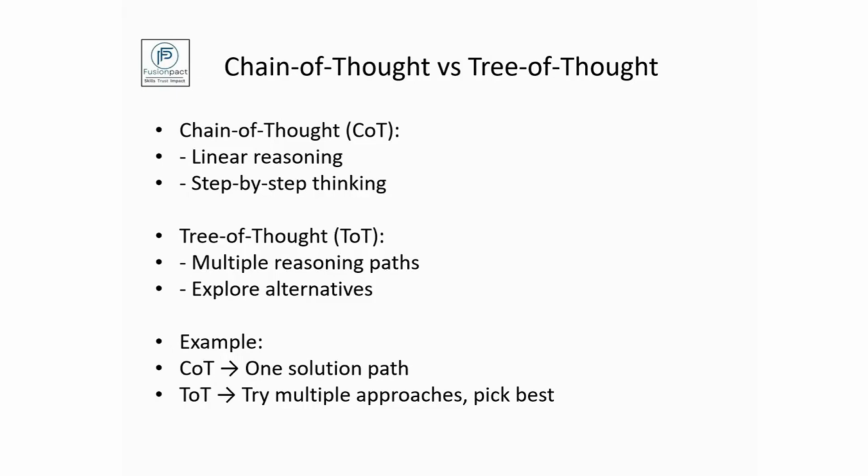But in the tree of thought methodology, there is an advanced reasoning method, and there are multiple paths that can be explored. With this, the agent, in its MCPs and background, has this kind of tree of thought methodology, with which an AI agent can think to solve a problem in multiple ways.